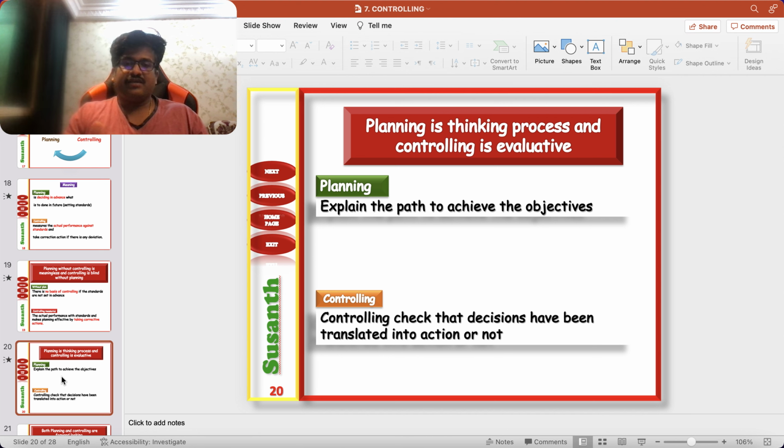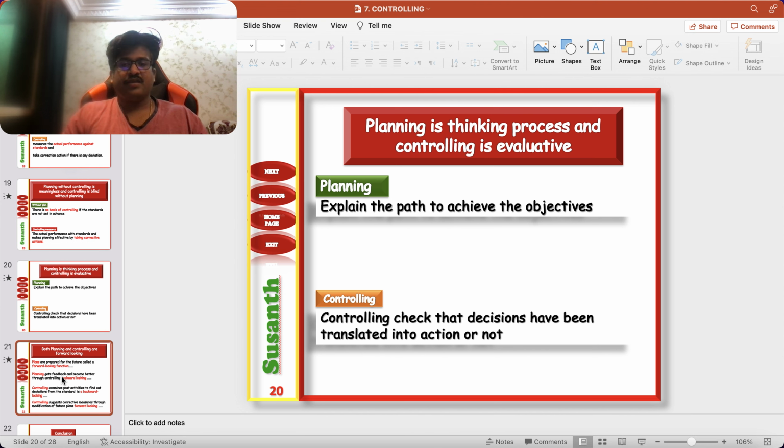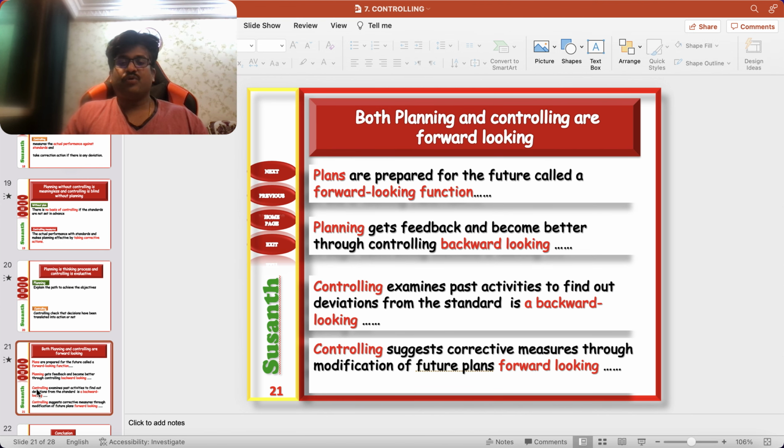Okay, so planning is a thinking process, controlling is evaluating. You are evaluating why I didn't complete those chapters, where I lacked, what was the problem, all these things. Now, both planning and controlling are forward looking. Questions may come like this: plans are prepared for the future. That's why we are calling planning forward looking. And plan gets feedback and becomes better through controlling.